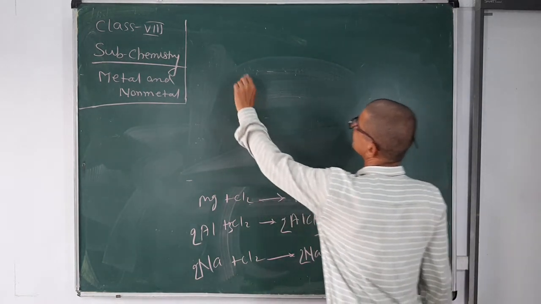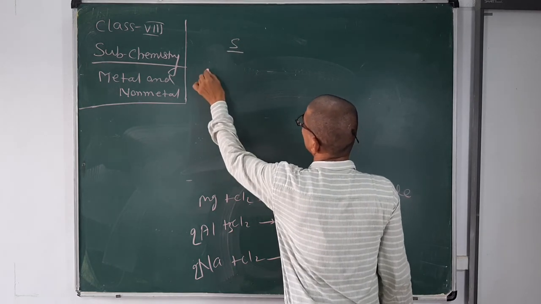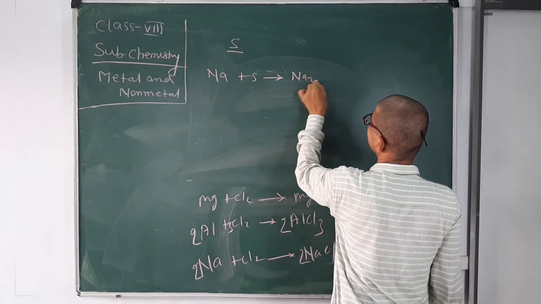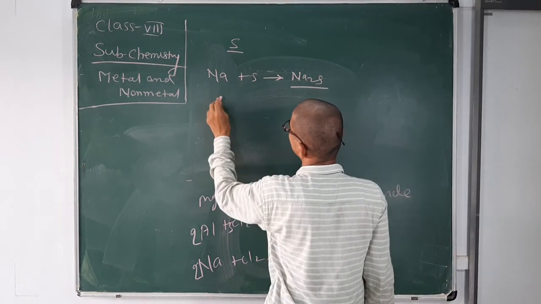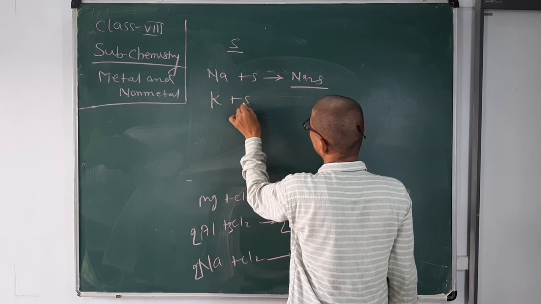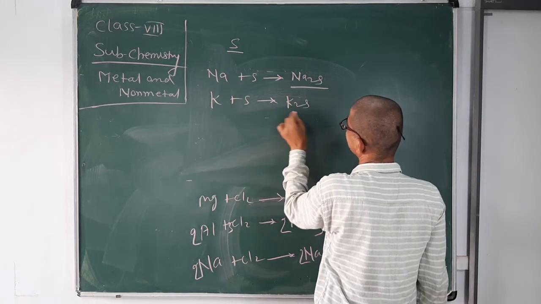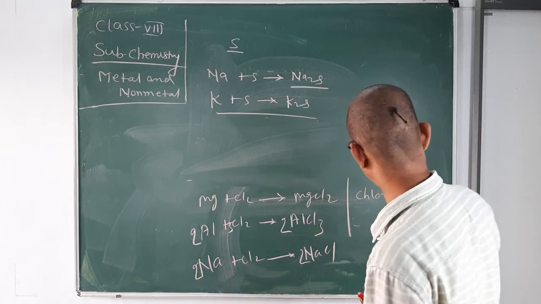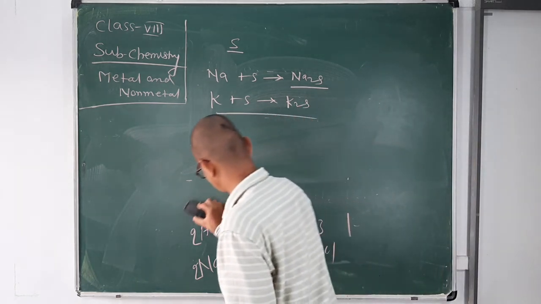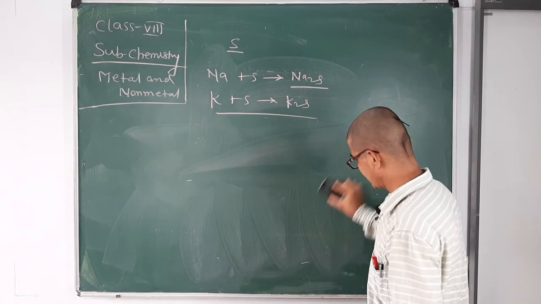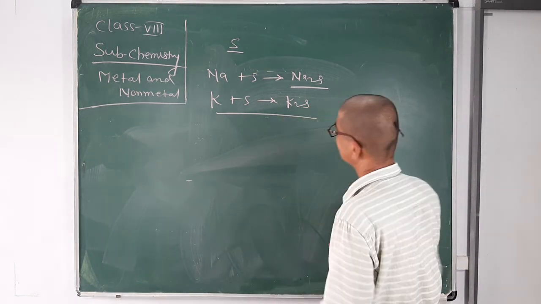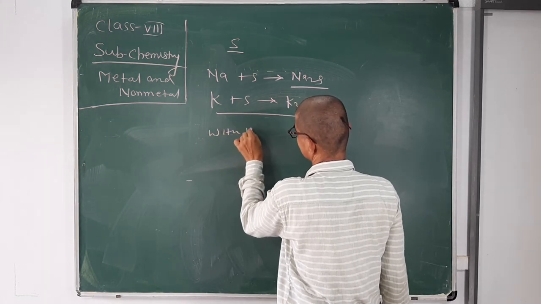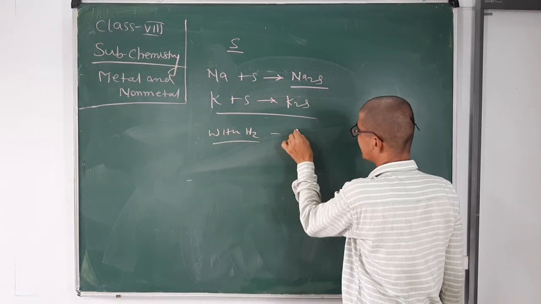Reaction of metal with sulfur. Metal reacts with sulfur to form sulfide. Potassium reacts with sulfur to form potassium sulfide. Metal reacts with hydrogen to form hydride.